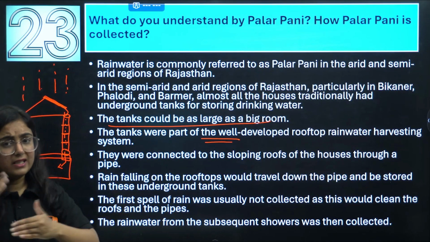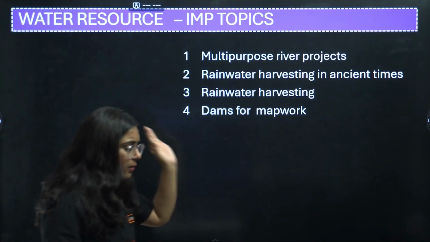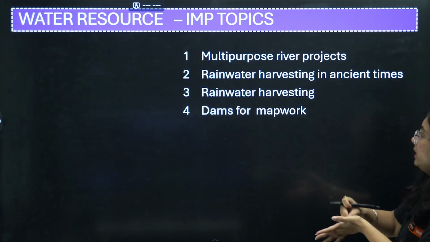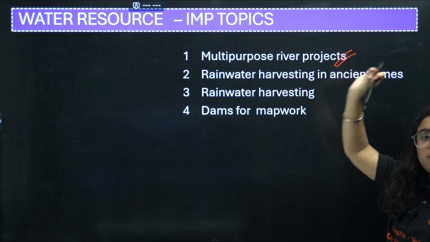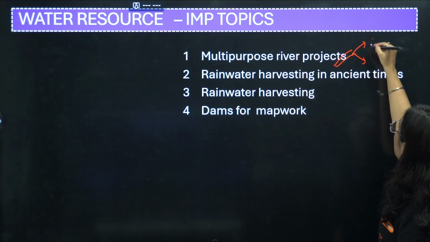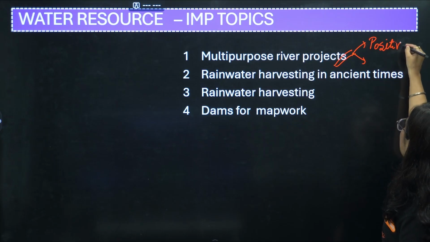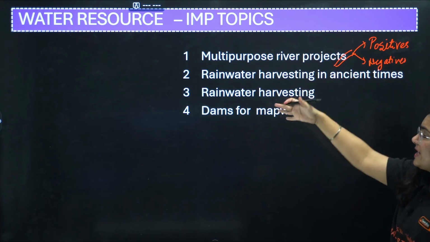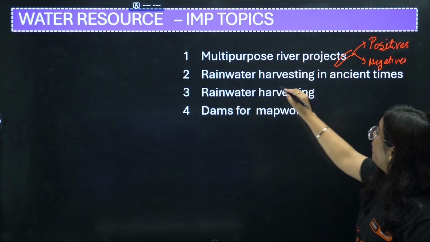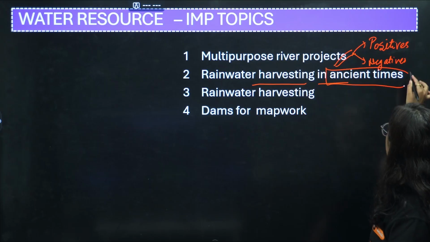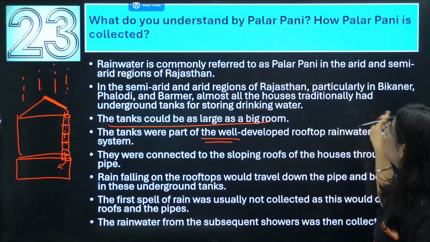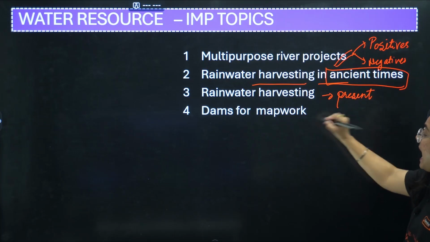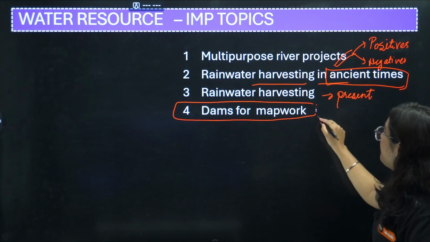Again, consider it as a story and learn it one by one. Now I am going to tell you the most important topics of water resources. The first one is multi-purpose river projects. You need to pay attention that you will be discussing the positives of multi-purpose projects as well as the negatives. However, by the last questions, we have completed both of these. Then, moving on to rainwater harvesting system in ancient times, rainwater harvesting system in present time, like they are talking about Palar Pani, and the last and most important, map work.